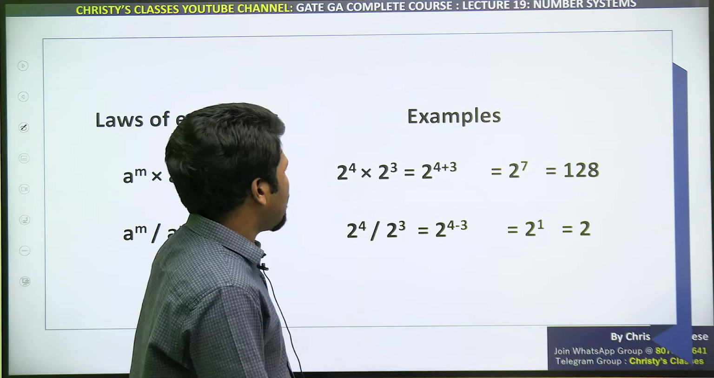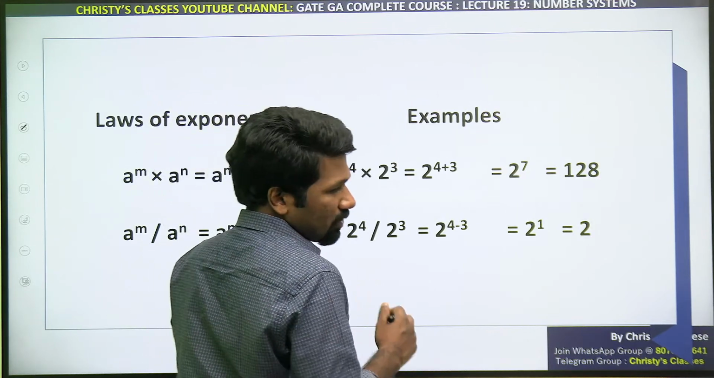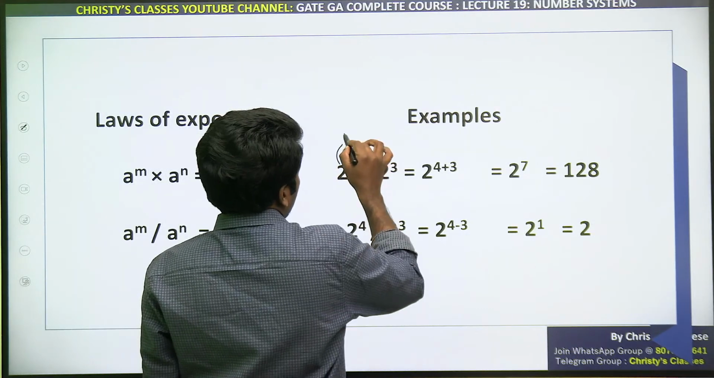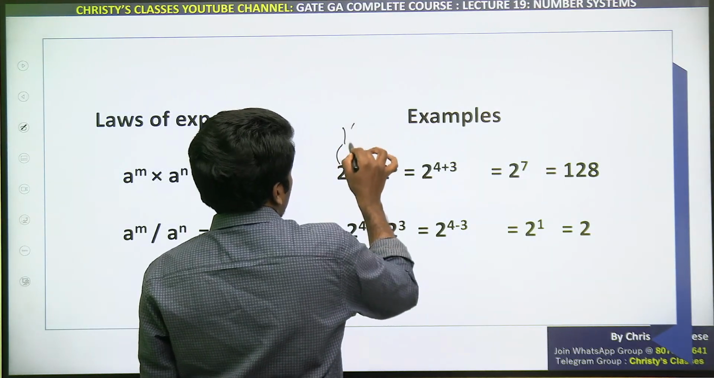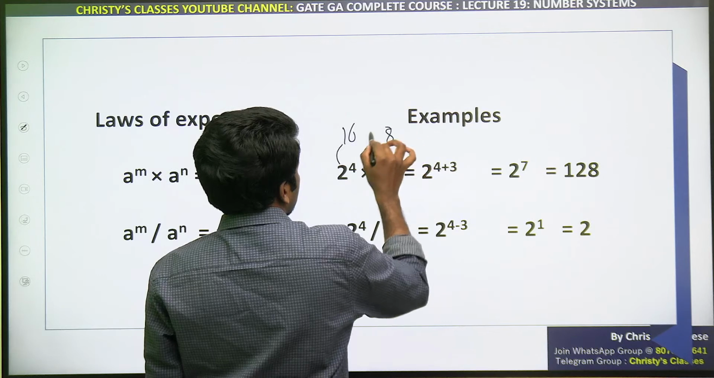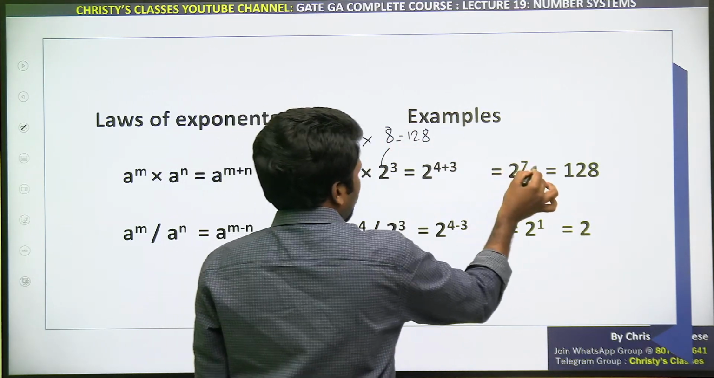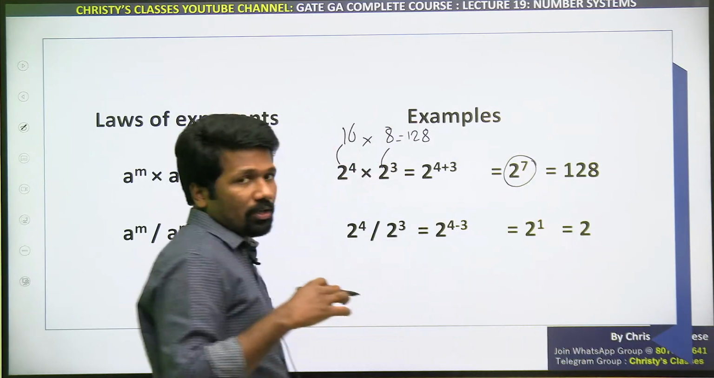Again, don't by heart that also, understand it. 2 raised to 4 into 2 raised to 3, if you calculate it, what you will get? 2 raised to 4 is 2 into 2 into 2 into 2, 16. 2 raised to 3 is what? 8. 16 into 8, if you multiply, you will get 128. And 2 raised to 7 is also 128. Are you understanding?